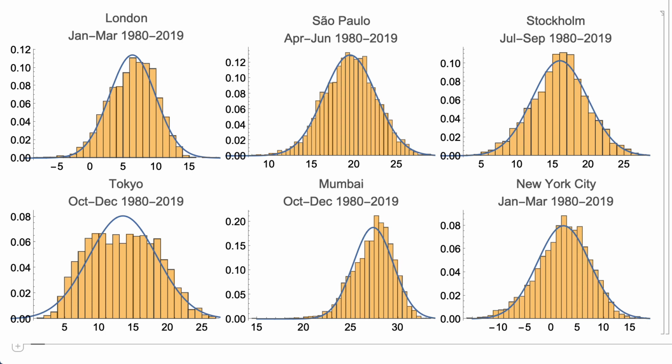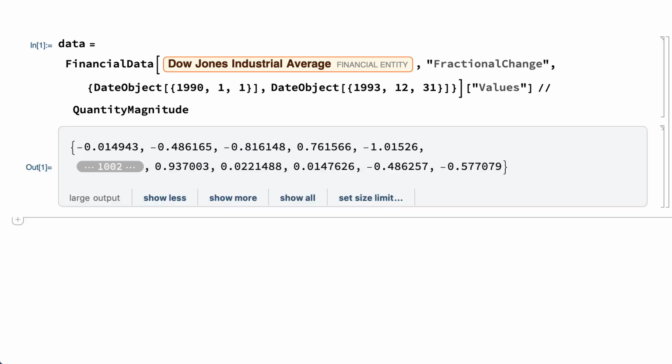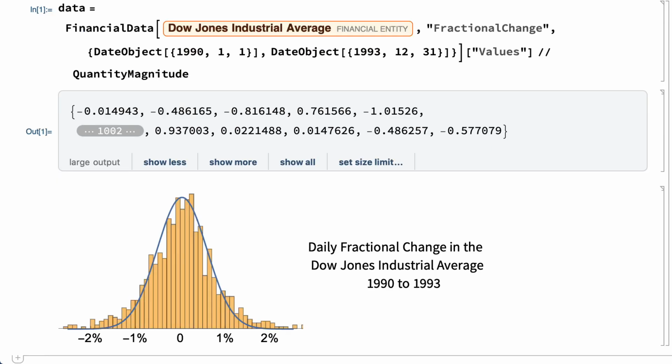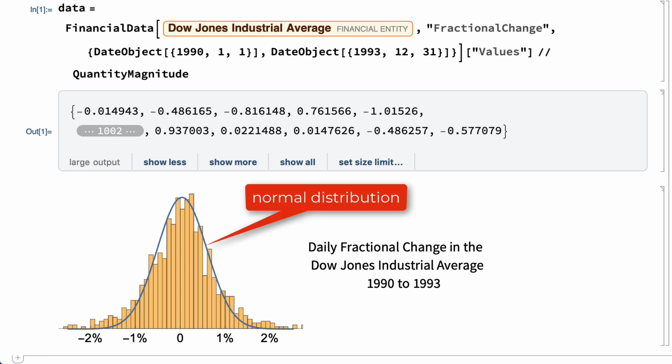The normal distribution in fact comes up for almost any data that originates from a suitably random process. For example, this input uses the financial data function to get the fractional daily change in the Dow Jones Industrial Average for 4 years starting in January of 1990. And this shows a histogram of that data with a comparable normal distribution. The normal distribution is again a good match for the data.